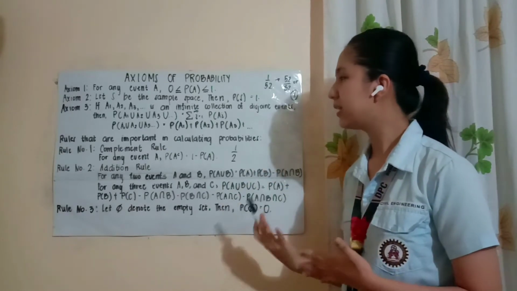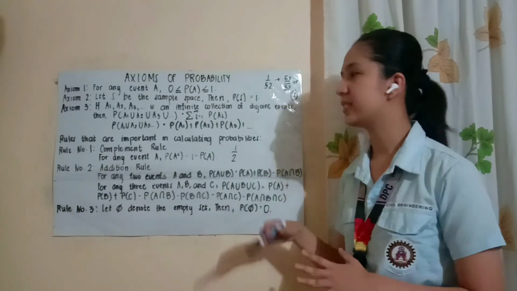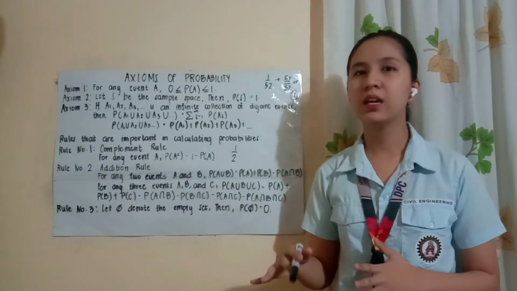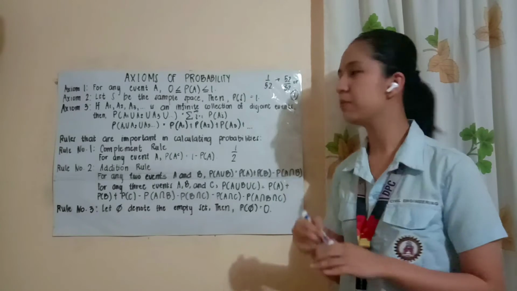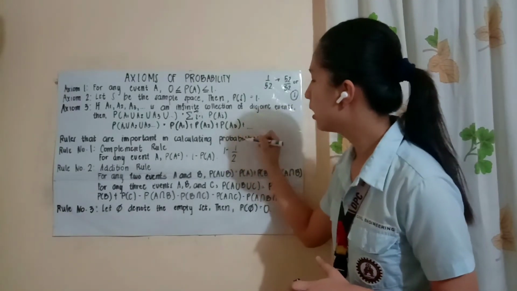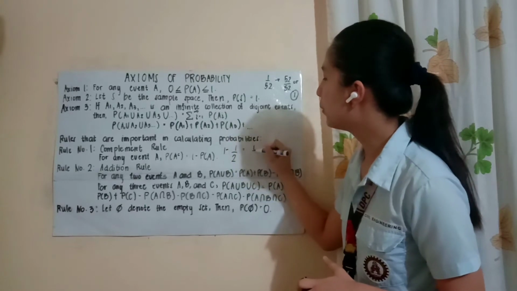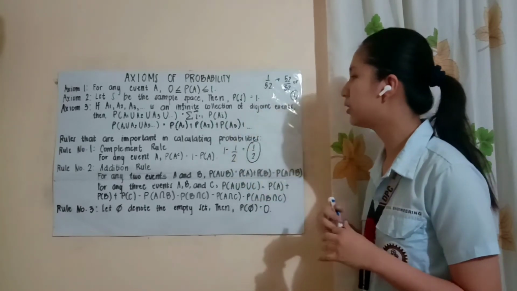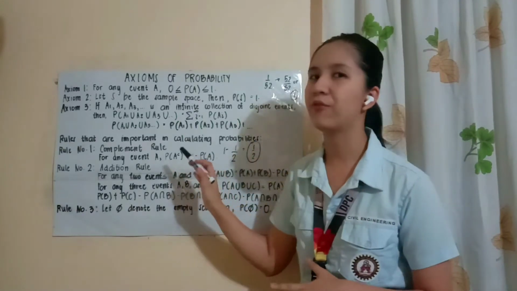So, ang gagawin natin is, ima-minus lang natin siya sa 1. So, di ba yung complement natin sa event na yan ay not getting head. So, ibig sabihin, the probability of not getting head is 1 minus 1/2 or 1/2. So, ito na yung probability of not getting a head natin or the probability of the complement of A.